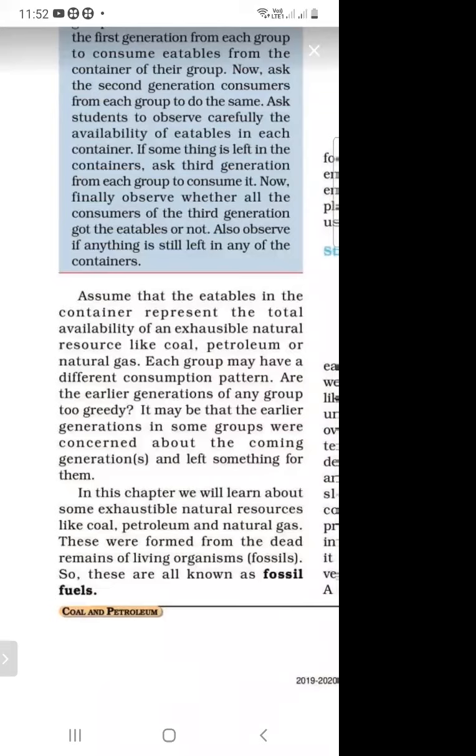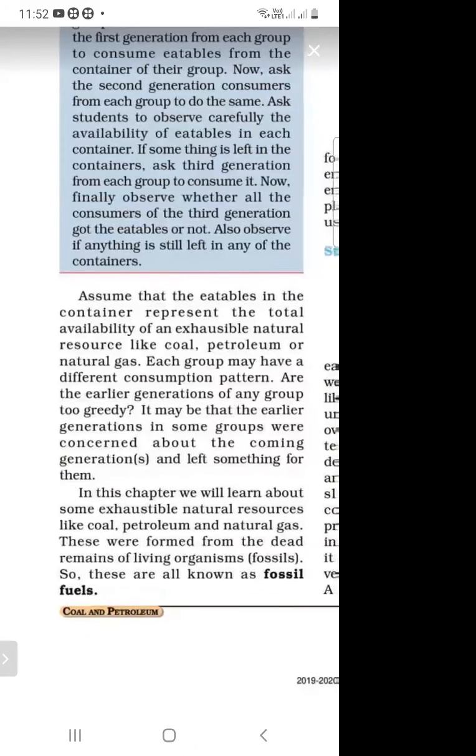And why are they called fossil fuels? Because they are made from the dead remains of living organisms. Coal, petroleum, and natural gas are made from the dead remains of living organisms, so these are called fossil fuels.